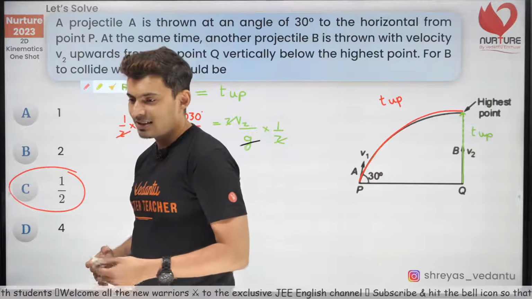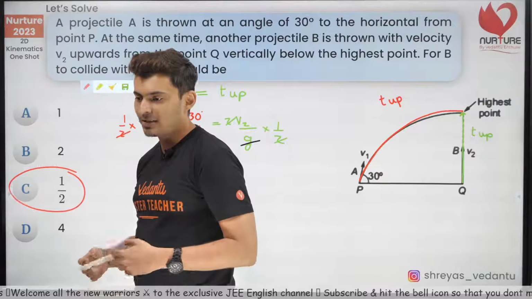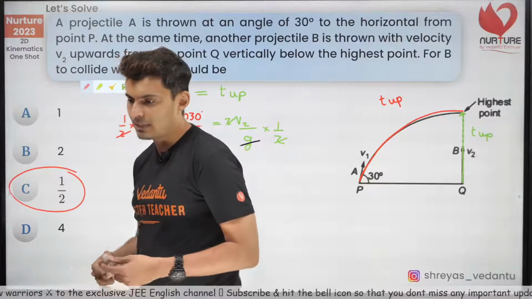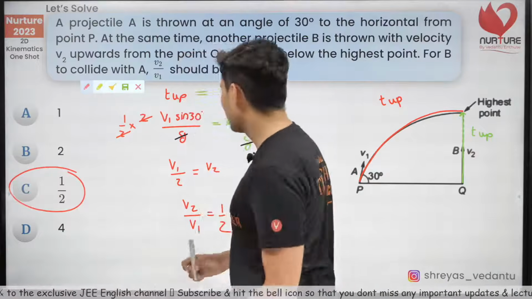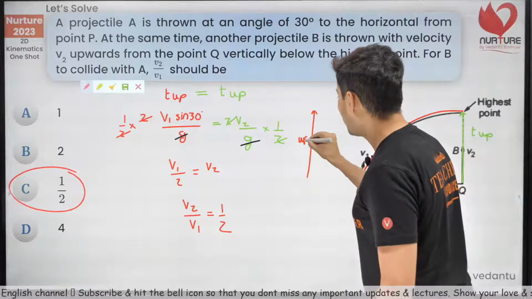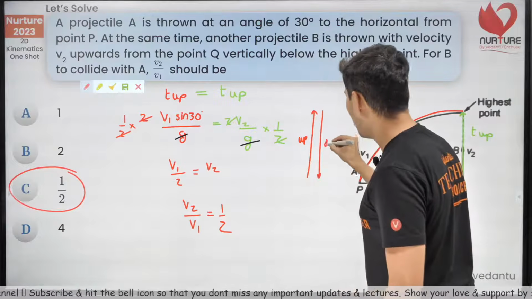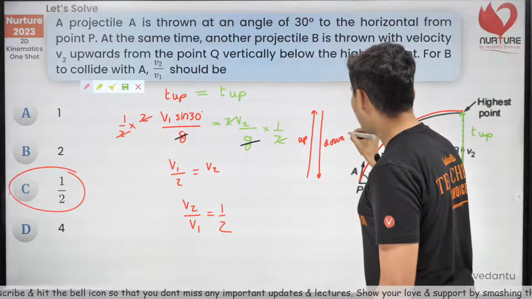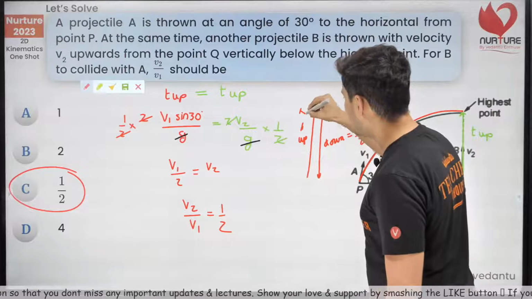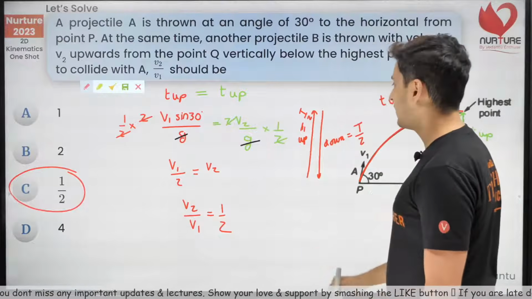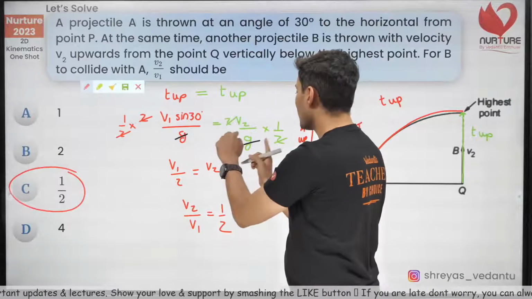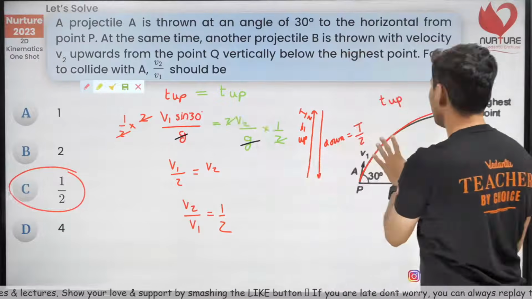Sir, if motion is symmetric, then how is time to go up equal to time to go down? So the motion is symmetric means the time to go up is equal to time to go down. That means each one of them will be total time by 2. That's the meaning of motion is symmetric. So that's why whatever was the total time, I have divided by half. So that's the only time to go up.